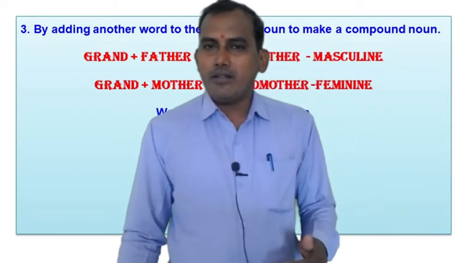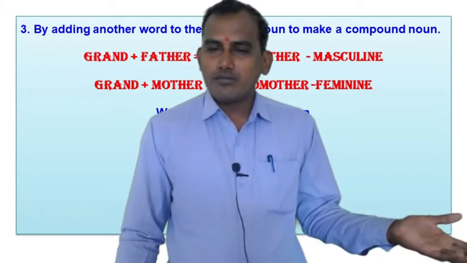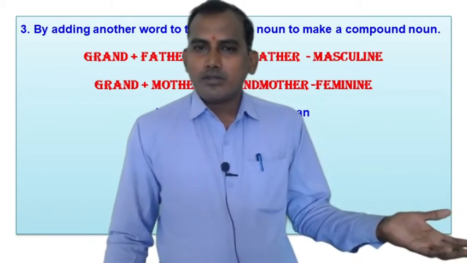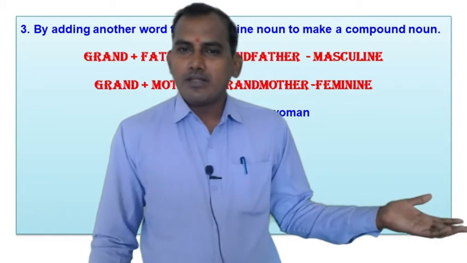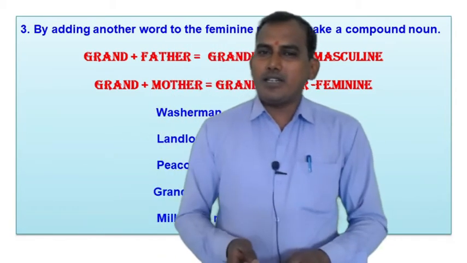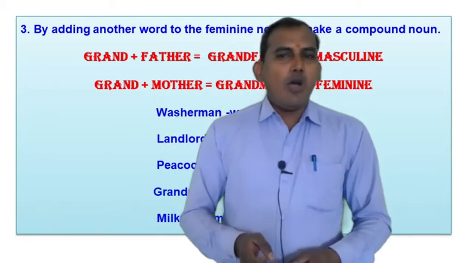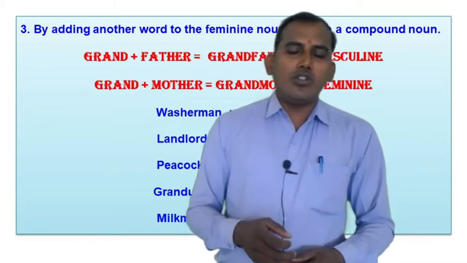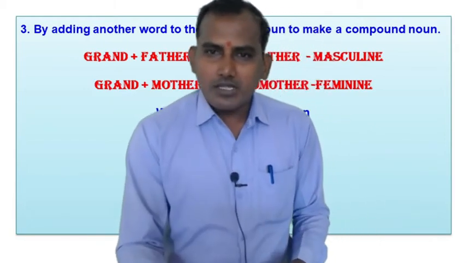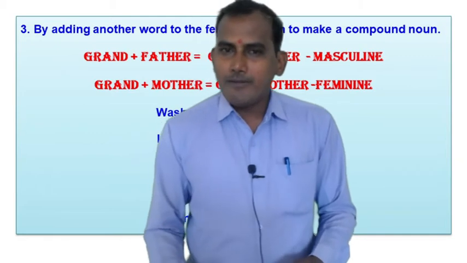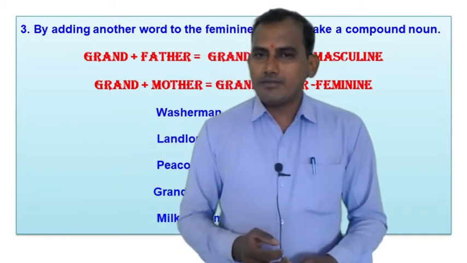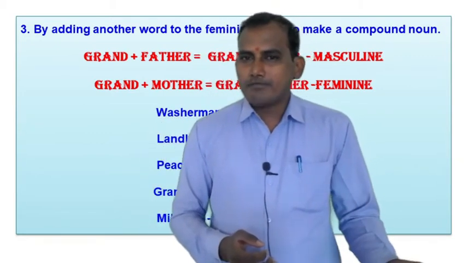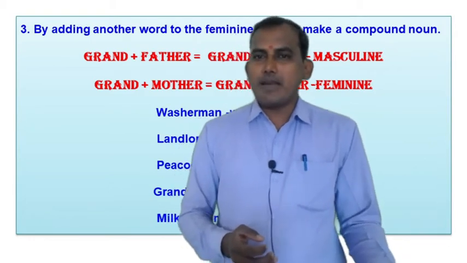For an example, doctor. We have seen many examples. After that, feminine gender: a noun that denotes a female person or animal. For an example, queen, witch. All these examples we have seen.